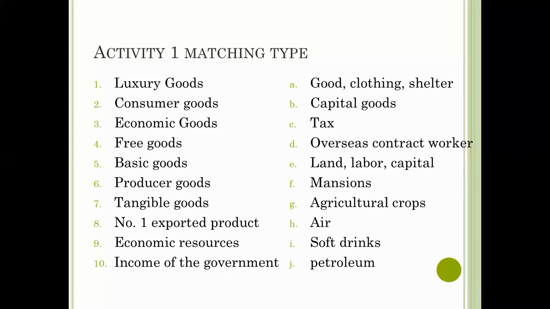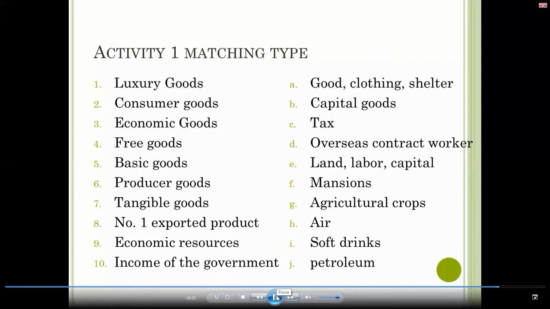So this is the multilateral transaction in money economy for consumers' goods, and also the circular flow of goods and services in a market with government and foreign countries. And again, for this week, we also discussed and differentiated the kinds of goods. So again, the kinds of goods are economic goods, free goods, consumer goods, and producer goods. And we classified goods as a necessity. We have luxury goods, basic goods, and basic luxury goods.